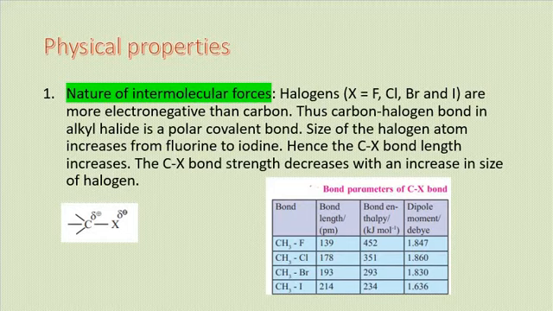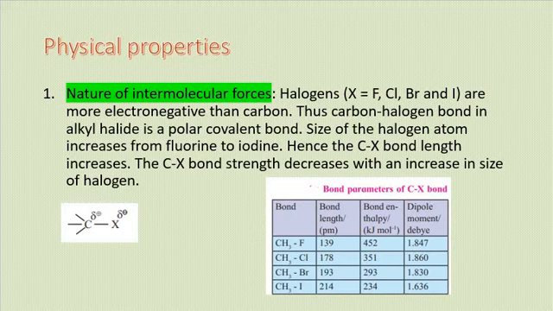The boiling points of alkyl halides are determined by the polarity of the carbon and halogen bond as well as the size of the halogen atom. Now, the nature of intermolecular forces in case of alkyl halides or halogen derivatives. The halogen atom is usually represented by X. It could be fluoro, chloro, bromo, or iodo.